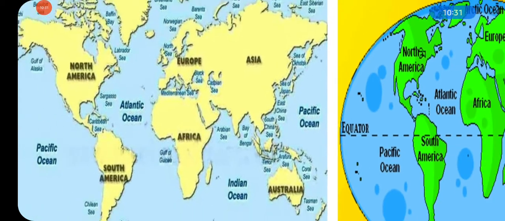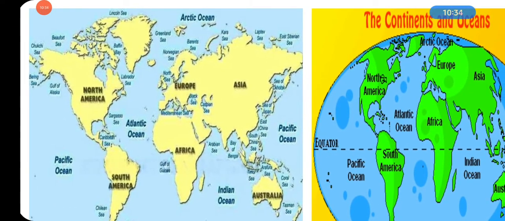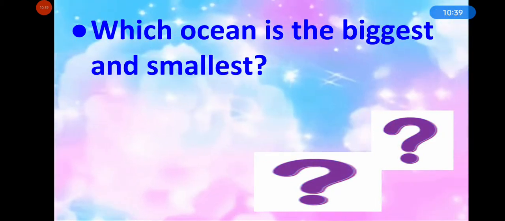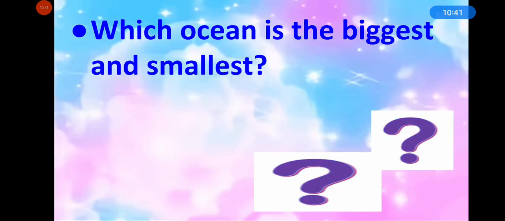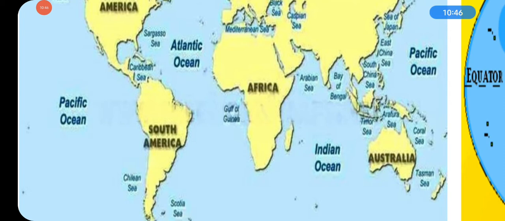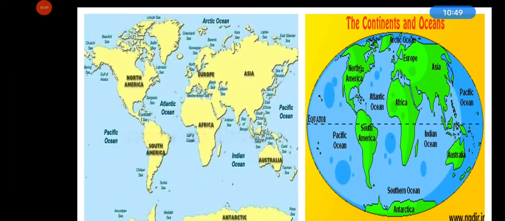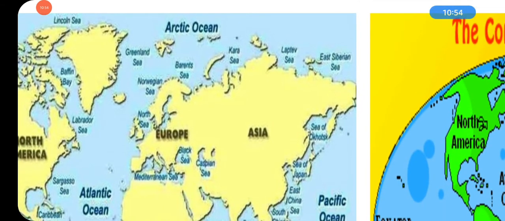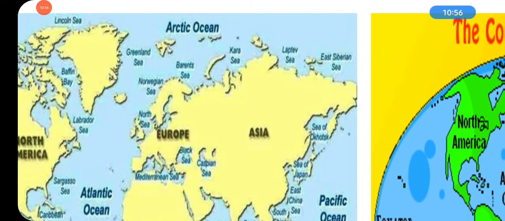Okay, and here you can see Pacific Ocean. Which ocean is the biggest and smallest? Now let's observe the picture. So as we can see, Pacific Ocean is located from here to there. So Pacific Ocean is the biggest, and Arctic Ocean, this is very small. So Arctic Ocean is the smallest, and Pacific Ocean is the largest and the deepest ocean in the world. Arctic Ocean near the North Pole is the smallest.